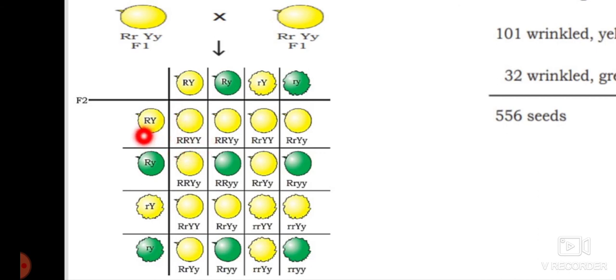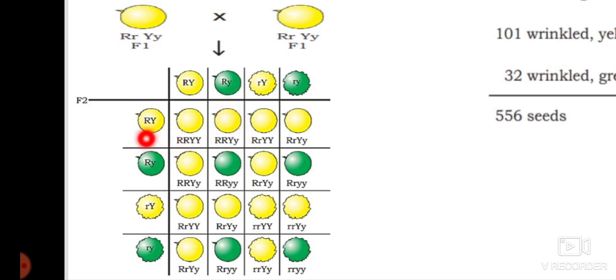And in the next one, the capital R is crossed over, the capital R and the capital Y is multiplied with small y. So here also capital R indicates the dominating character, and we are having yellow and green here. So here yellow is dominating over green, so the seed which we are going to have is round and yellowish in color.